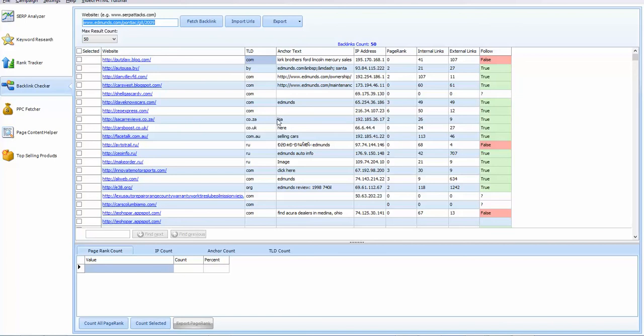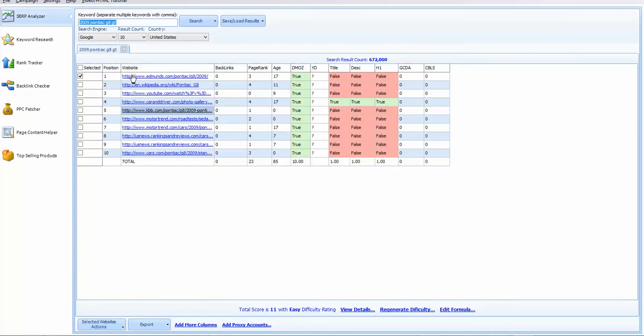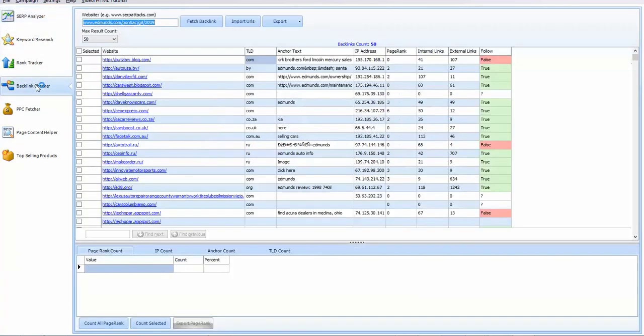Okay, so what we need to do is start going down this list, and very simple, we're going to go to each one of these and try to leave our link, meaning making a comment, or any way we can leave our link. That's what we want to do. So let's go ahead and reverse engineer this number one person's backlink strategy. So that's what we're going to be doing with this list.